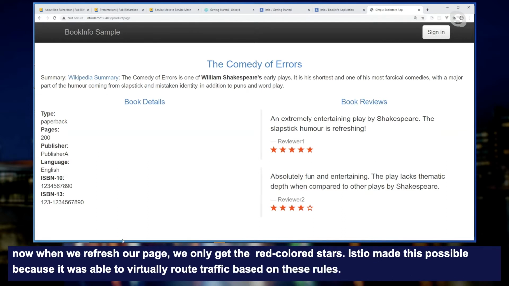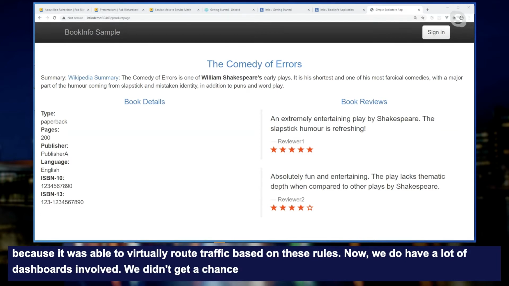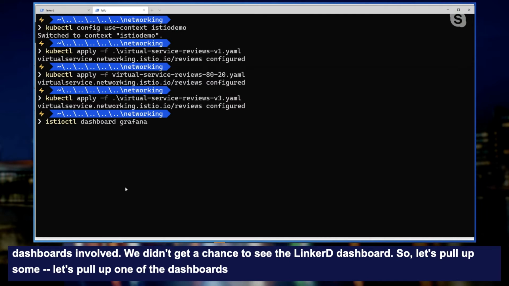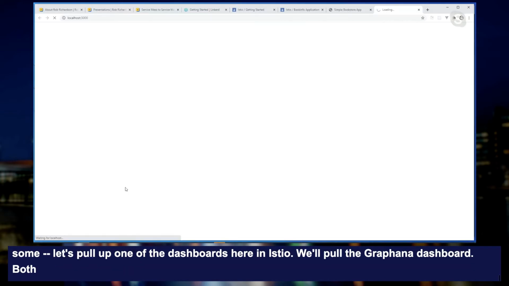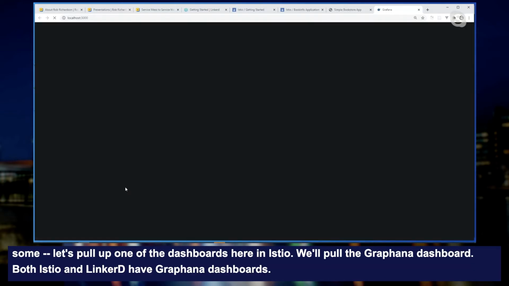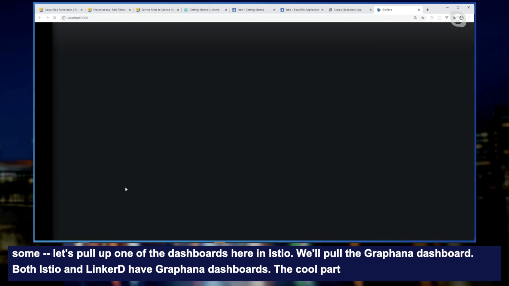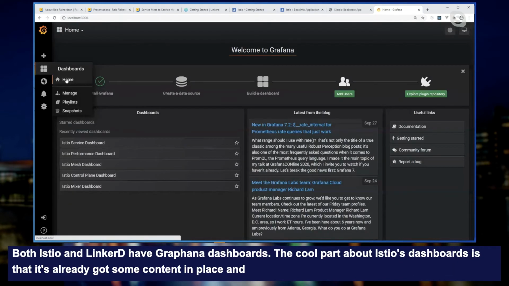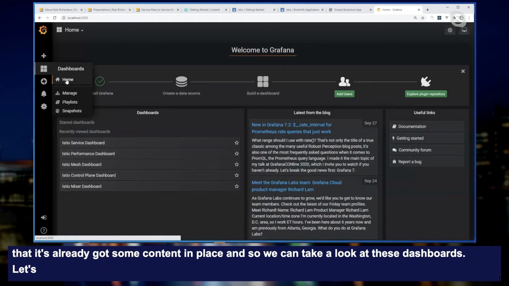Now we do have a lot of dashboards involved. We didn't get a chance to see the Linkerd dashboard, so let's pull up some. Let's pull up one of the dashboards here in Istio. We'll pull up the Grafana dashboard. Both Istio and Linkerd have Grafana dashboards. The cool part about Istio's dashboards is that it's already got some content in place, and so we can take a look at these dashboards. Let's go to Home, Istio Service Dashboard.